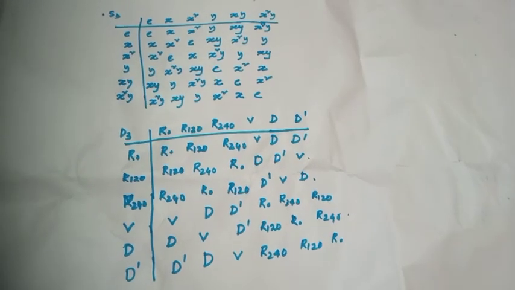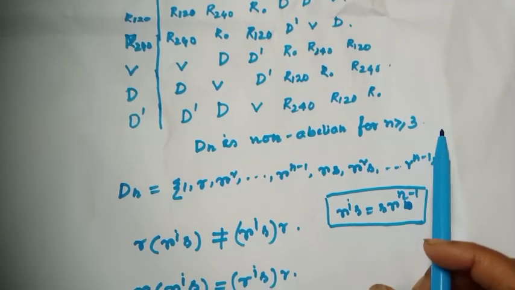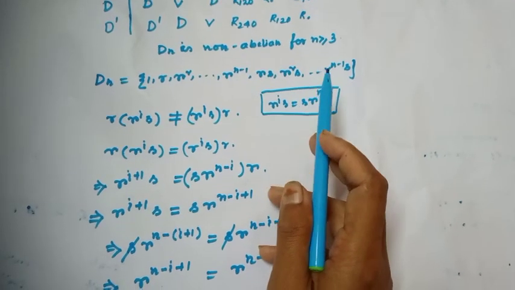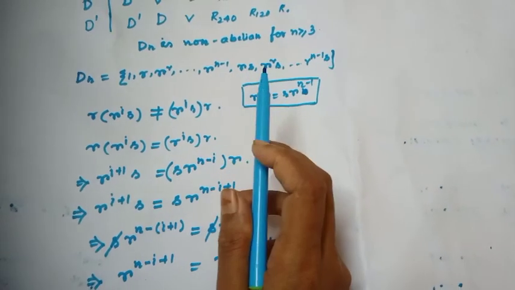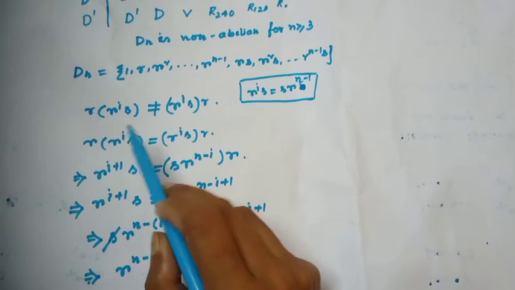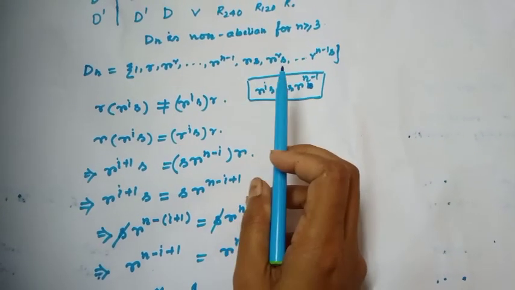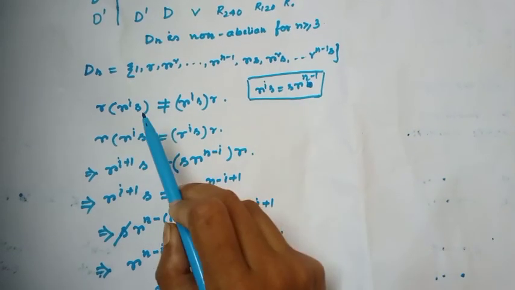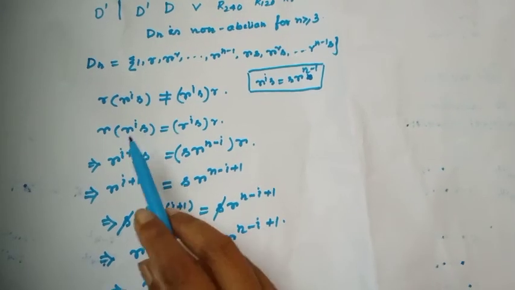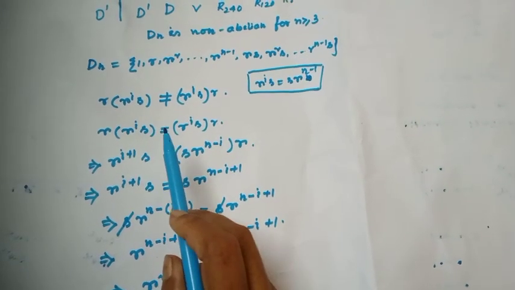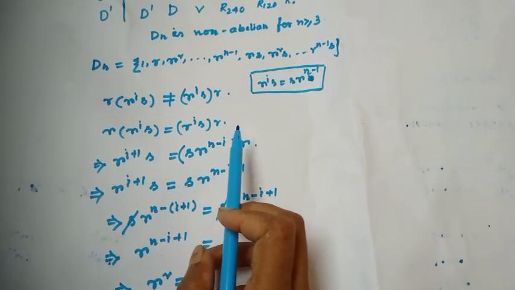Okay? Well. And Dn is non-abelian for n greater than or equal to 3. Because D2 is similar to K4, which is abelian, and D3 is similar to S3, which is non-abelian. That means if you take an element from this and an element from this, then they do not commute. At first, let's consider they both commute. Then r times r to the power i is equal to r to the power i times r.